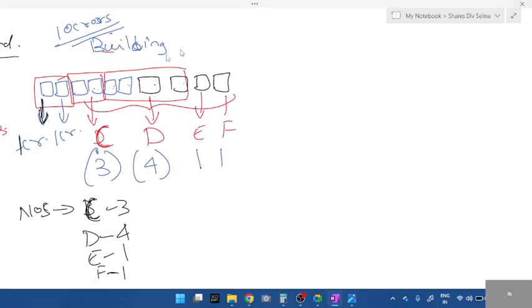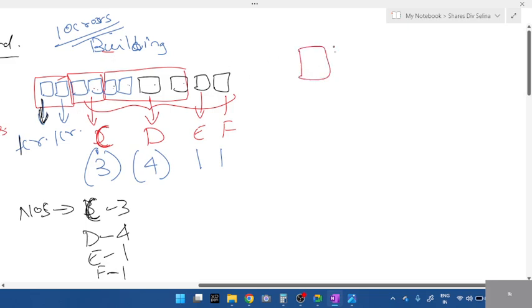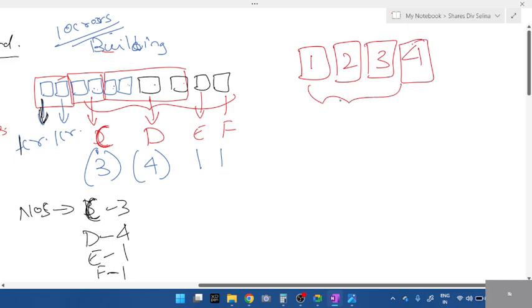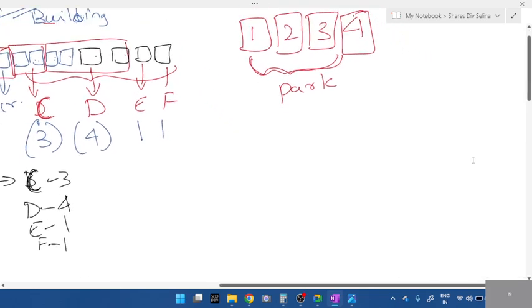Next, imagine after construction there are 10 parts. Let me take this as part 1 and 2, part 3 and 4. In these 4 parts of the building, there is a park.